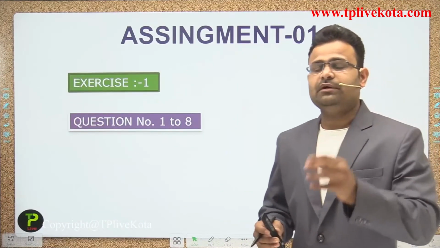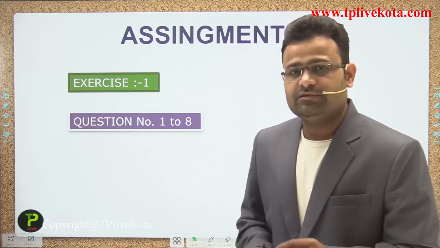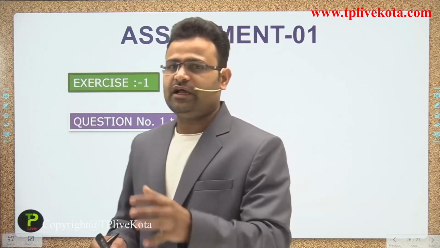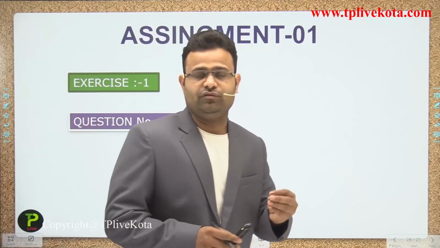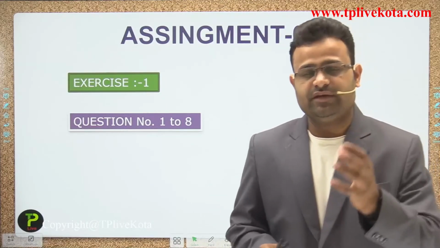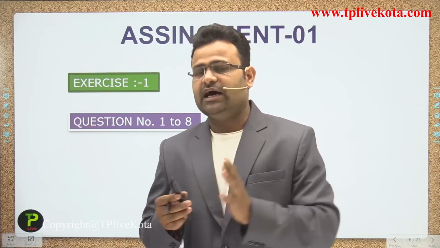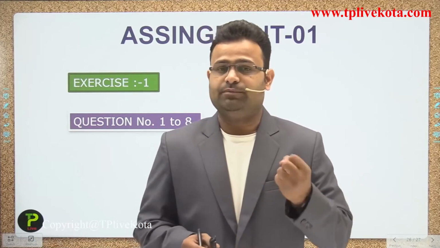This is assignment number 1 on the basis of today's lecture. In that lecture we discussed how light was discovered and how many natures are available in light. We discussed the particle nature of light, the wave nature of light, and at the last we discussed that light has both types of nature.